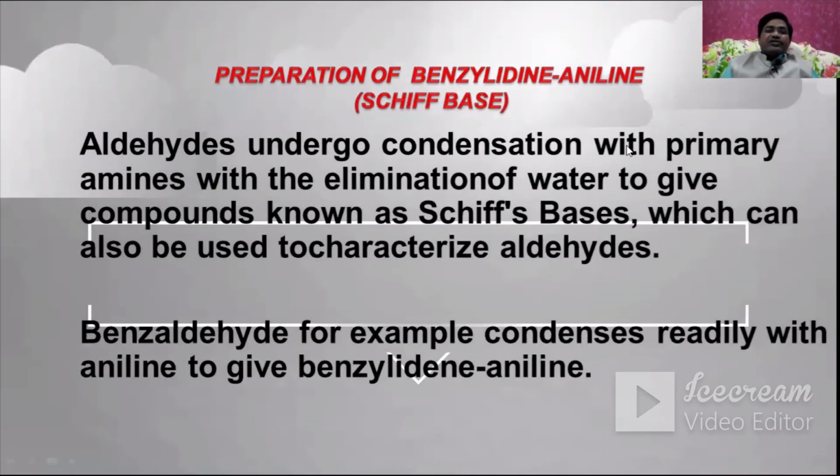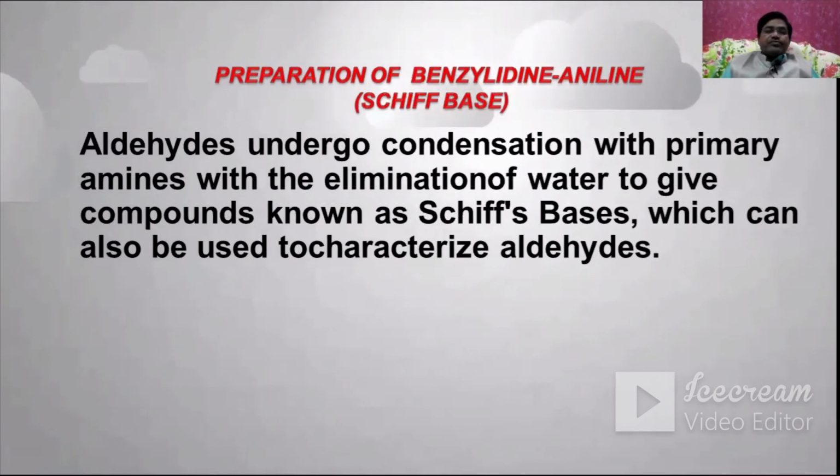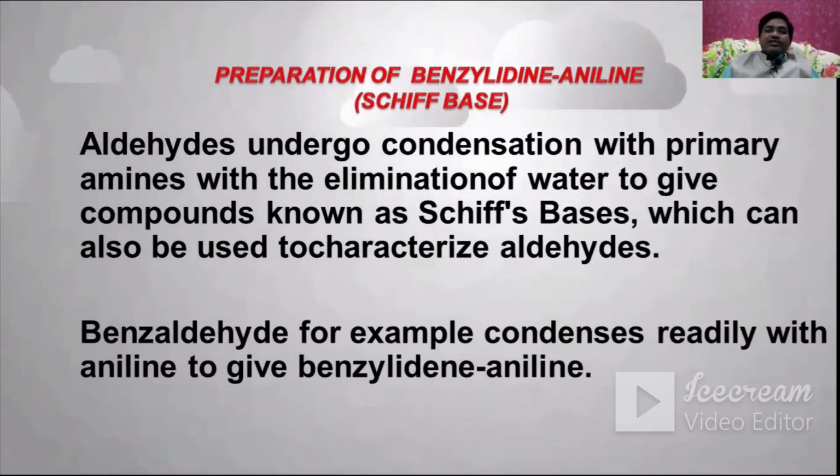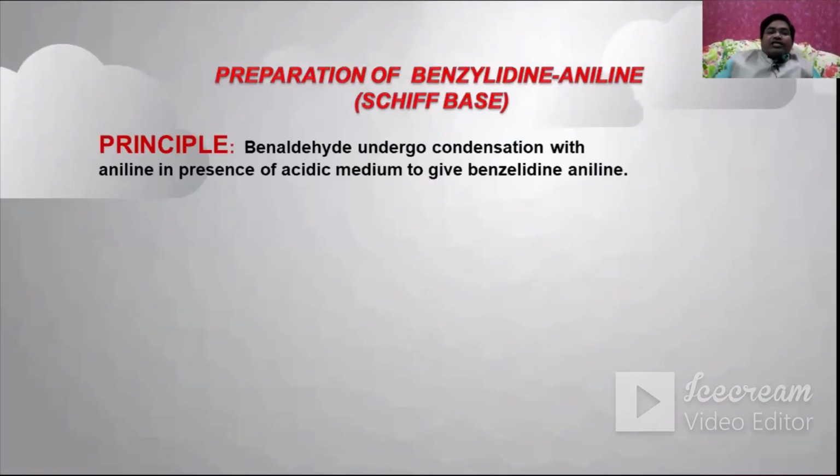Now let us see this one. Aldehydes undergo condensation with primary amines with the elimination of water to give compounds known as Schiff's bases, which can also be used to characterize aldehydes. Benzaldehyde, and this we already discussed. Now let us see the principle involved.